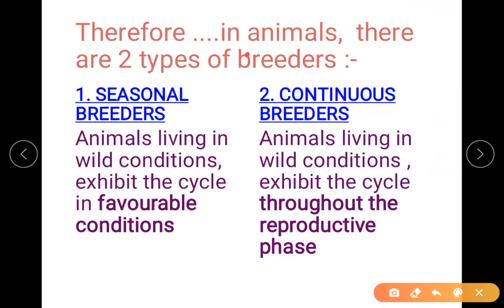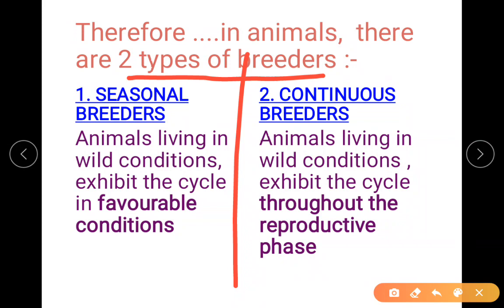Coming to the final difference, as you have come across, the animals in the reproductive phase are of two types: seasonal and non-seasonal, right? So the same thing, we are just classifying further into detail. That is, instead of animals, we are saying two types of breeders. So seasonal breeders and non-seasonal, meaning to say continuous breeders. So seasonal, animals living in wild condition. When I say wild condition, in the natural habitat, not in the laboratory.